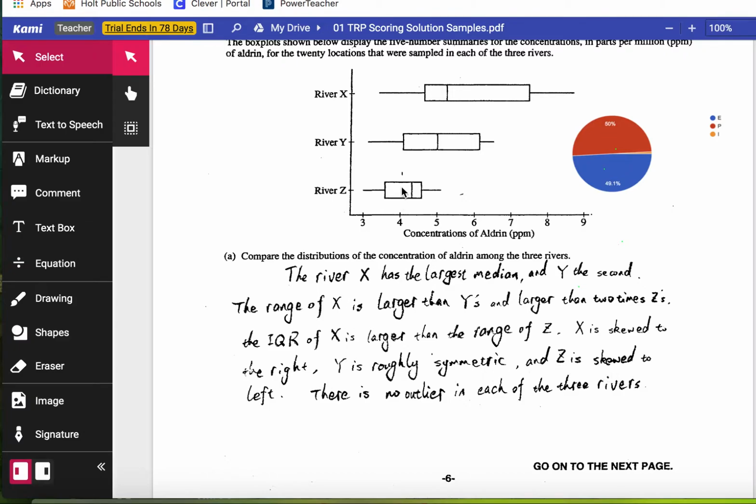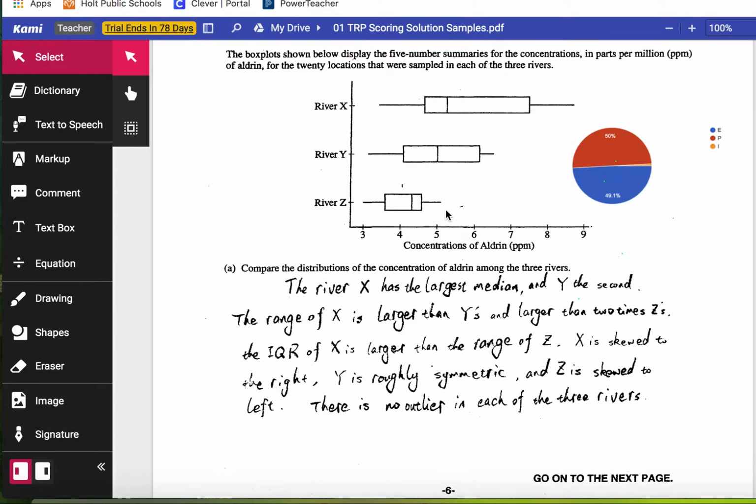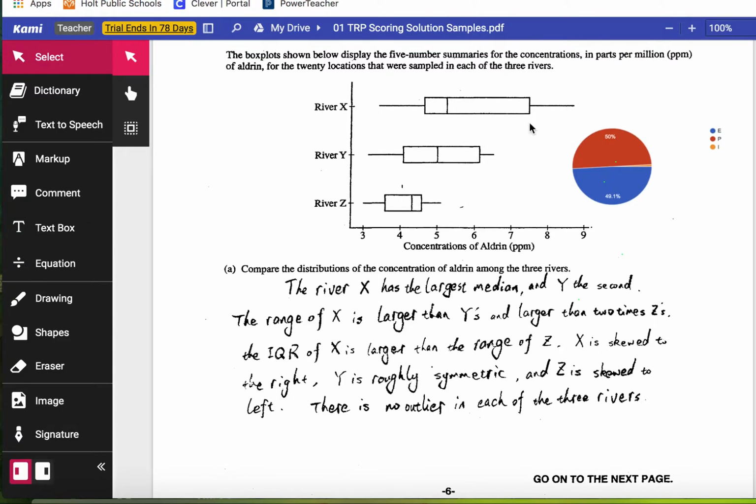Now, the thing that I would caution about box plots. So in general, box plots are great if you need to see a quick median, you need IQR, you want to see range. Box plots are fantastic for that. Box plots are really difficult to see shape, and we'll see that in part B. But it is correct to say that X, I don't like the phrasing, is skewed to the right. I think that's a little bit too strong of a phrase. Y is roughly symmetric. I like that better. Roughly symmetric means it's fairly balanced.